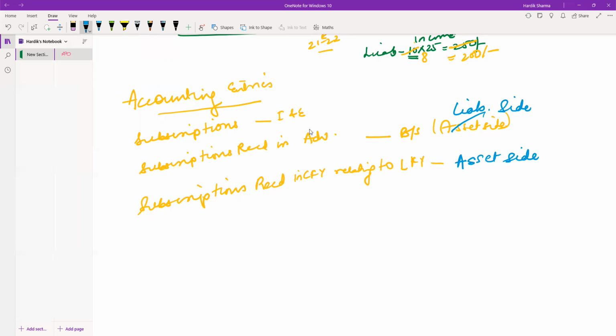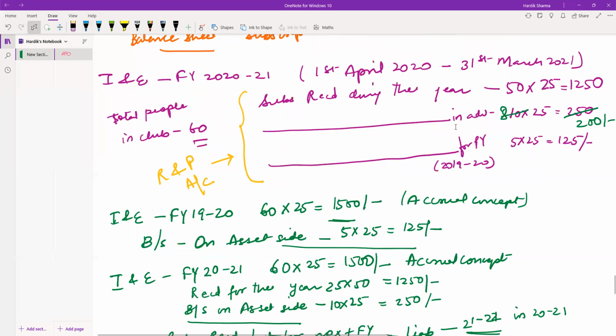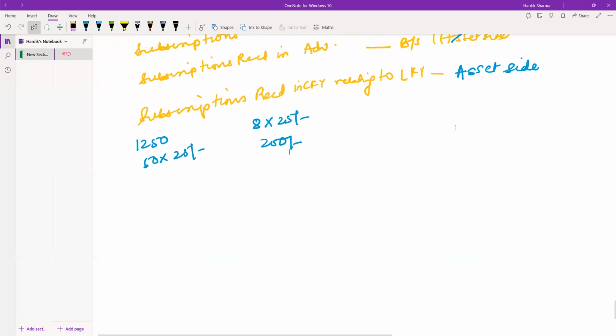Now, how to account for it? First, we need to account for 1,250, that is 50 people into 25 rupees each. Then we need to account for 8 into 25, that is 200 rupees. And the last we need to account for, what was that portion? That was 5.